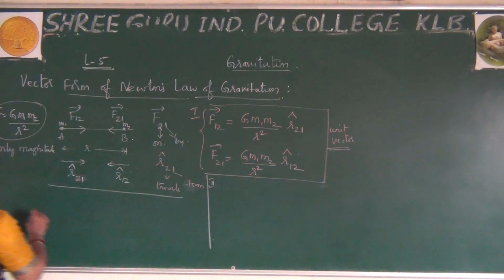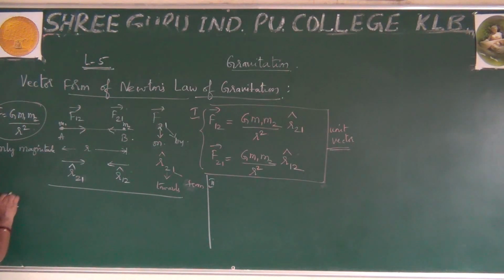If it is r cap, that is nothing but the unit vector. Unit vector in terms of this I can write r cap. This is called unit vector.